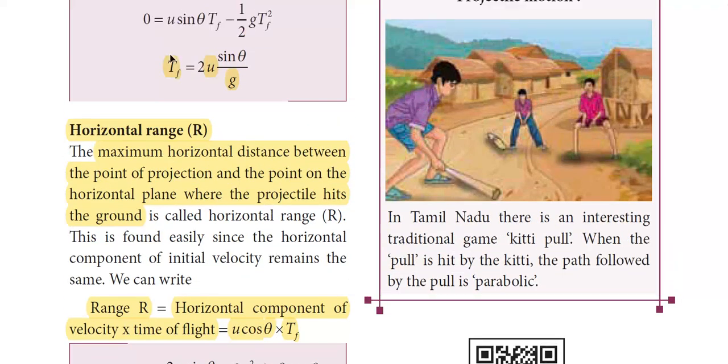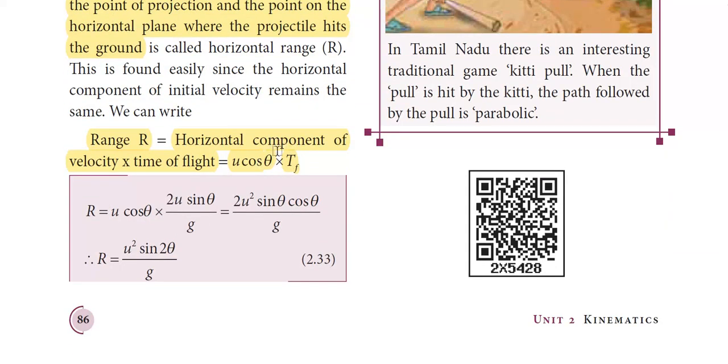We already have the value for Tf as 2u sin theta by g. If we substitute this particular value here in this equation, we have R is equal to u cos theta into 2u sin theta divided by g. And after simplifying this equation, we have 2u square sin theta cos theta divided by g. And we have a trigonometric relation which says 2 sin theta cos theta is equal to sin 2 theta. So sin 2 theta will be 2 sin theta cos theta. So substituting these values, we have R is equal to u square sin 2 theta divided by g.